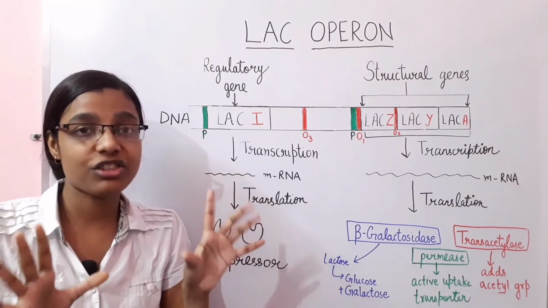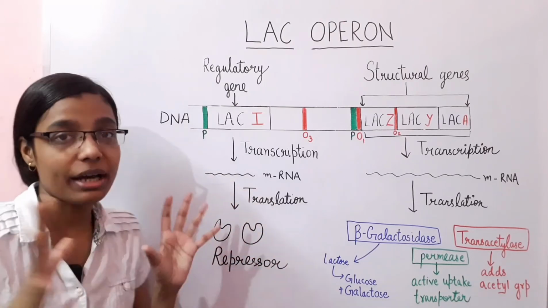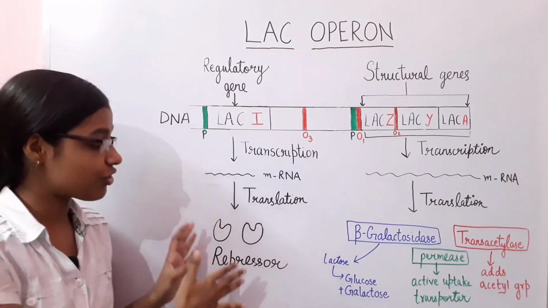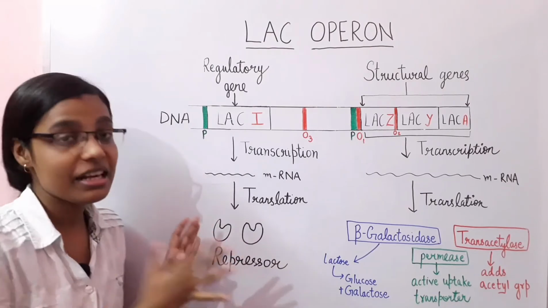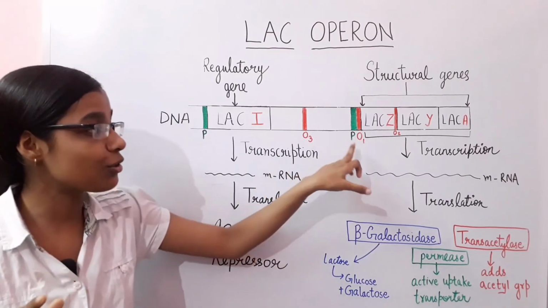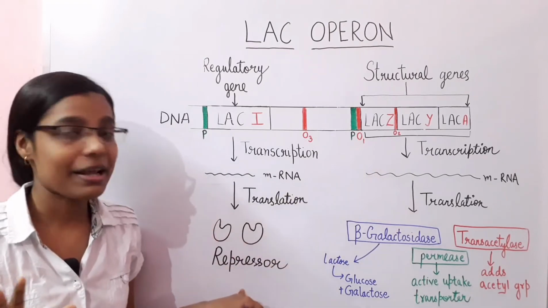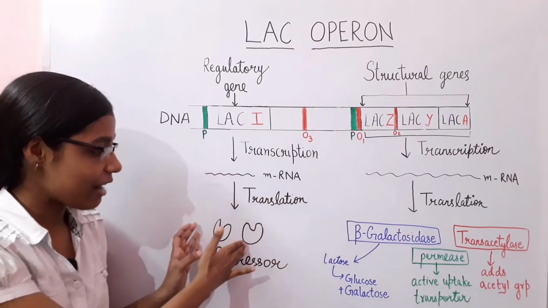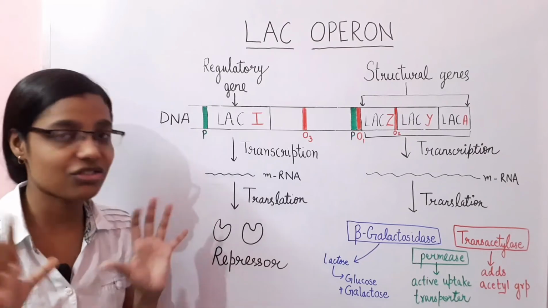And what is the function of this inducer? This allolactose will bind to the repressor, and ultimately it will change the structure of this repressor, due to which this repressor is unable to bind to this operator site. Okay, this repressor cannot bind to this operator site as the allolactose has created a conformational change within its structure.